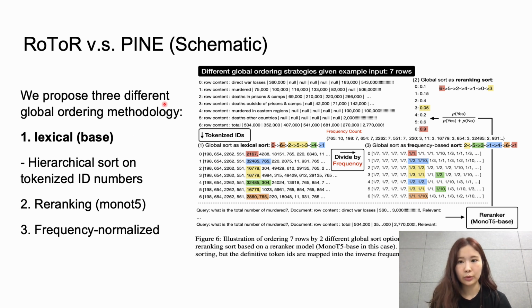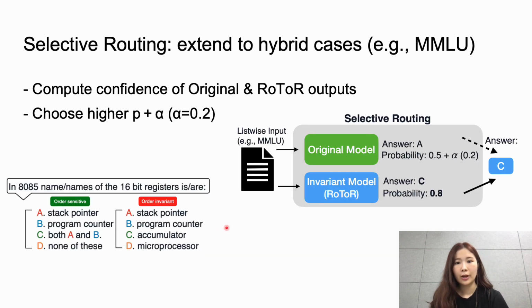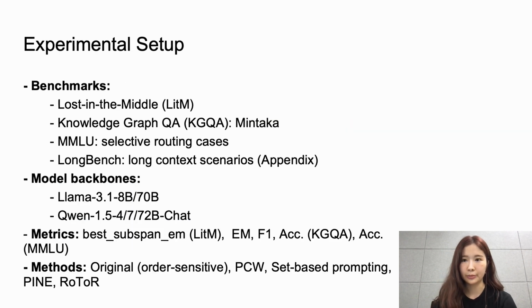3 ordering rules were evaluated. First, lexical, which hierarchically sorts on tokenized ID numbers; second, model-based relevance scores; and third, inverse frequency IDs. All 3 outperform PINE. We use the lexical ordering as default unless stated otherwise. For hybrid tasks, we compute the max token probability P for both models. If the probability of RoToR exceeds the one in the original plus alpha, which is 0.2, we keep RoToR's answer. Otherwise, we keep the original.